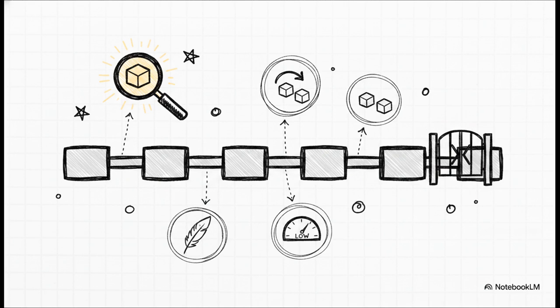When you stuff too much context into one prompt, models actually tend to forget the information located in the middle of the text. By chaining, each prompt only sees the exact small slice of data it needs to do its specific job. Plus, and this is huge, you can insert standard code-based guardrails, like a simple JSON validation script, right between the LLM steps to prevent any hallucinations from cascading down the chain.